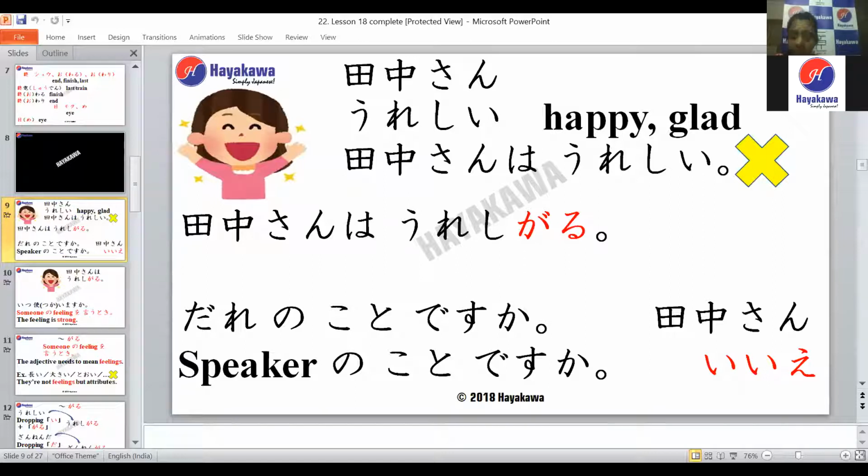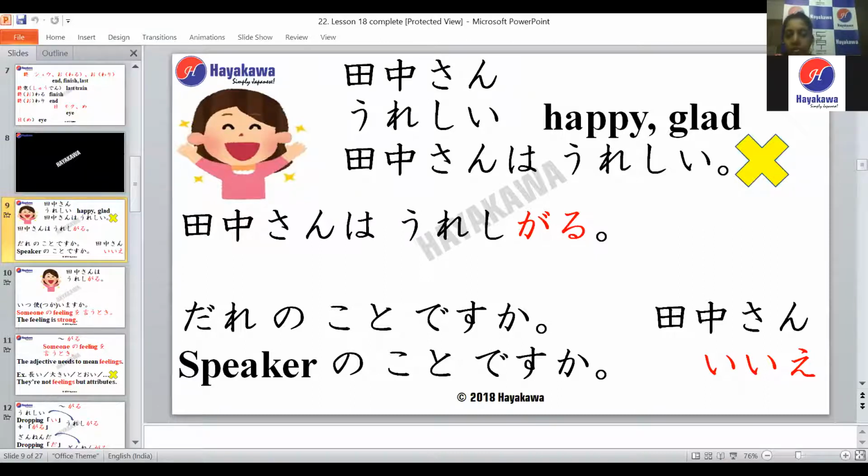I-adjective. Yes, it's an i-adjective. So how will we frame this sentence? Do we just say Tanaka-san wa ureshii in Japanese when we want to say that Tanaka-san looks happy? No. That is the wrong way to go about it. The correct way is to say Tanaka-san wa ureshigaru.